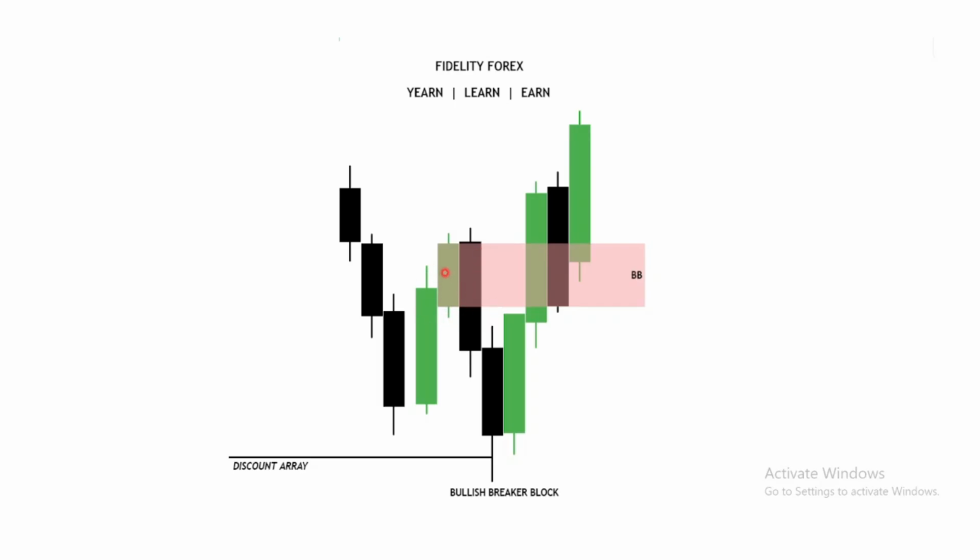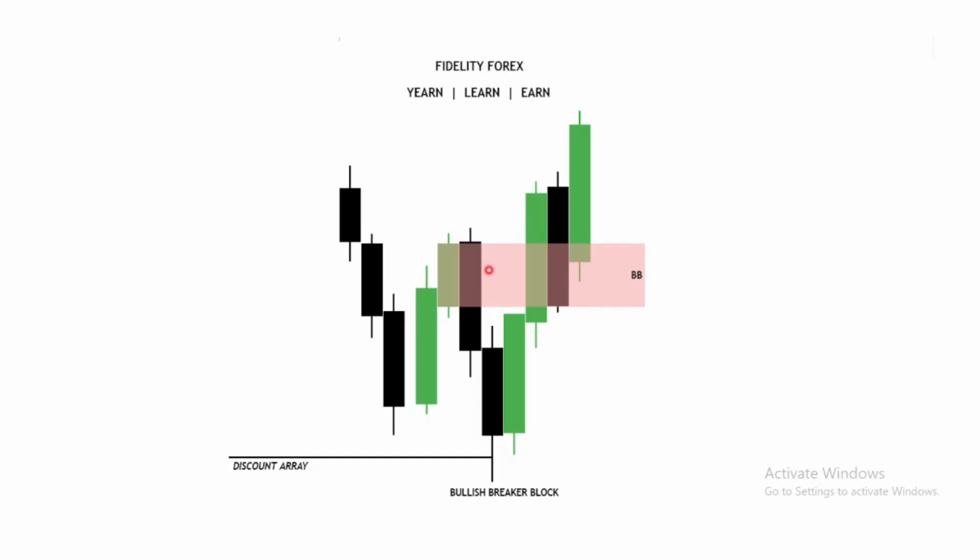What do we outline? For a bearish order block, we're going to have a bullish candle, and then a bearish candle closes below the low of that bullish candle. This is what we are seeing here. That's why it's said the order block has been violated. It then acts as support or resistance for price going up or lower. In this case, this is a bullish breakup block. This was meant to act as an order block for price to go lower.